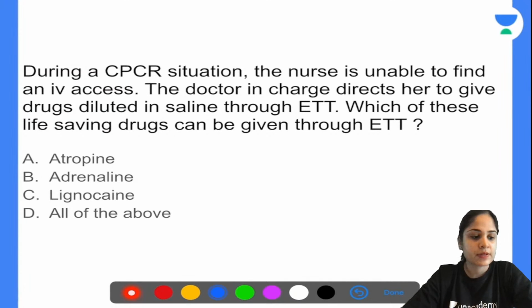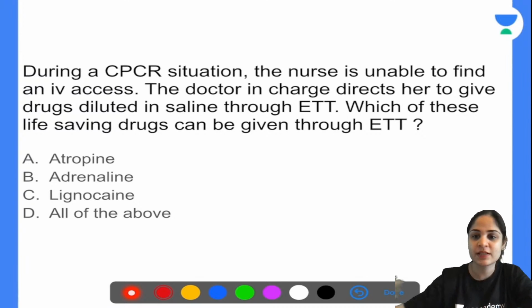चलो बताओ इसका आंसर. Okay, so PSK is saying adrenaline. मेघना, okay. ऐसा होता है कि one person gives one answer and then everyone else just follows suit. But remember, exam में you're not going to be able to see the answers of other people. So the answer is wrong, guys. Adrenaline is wrong. What are they asking you?